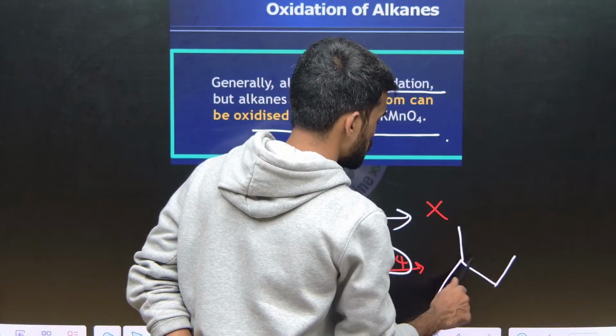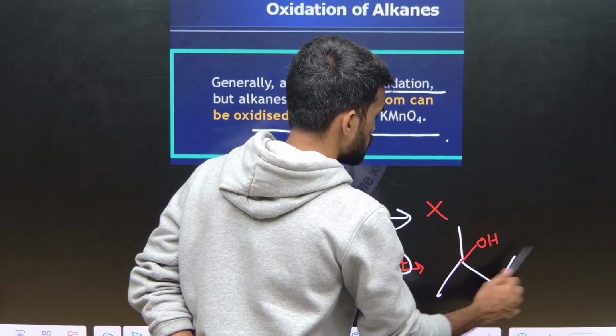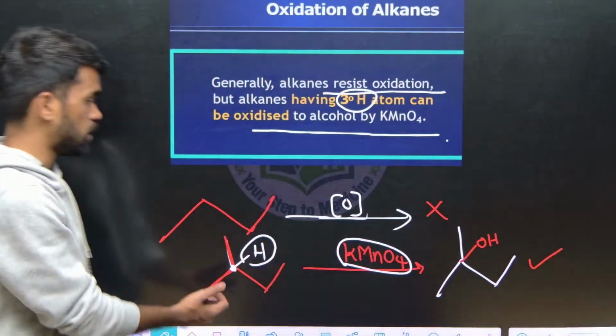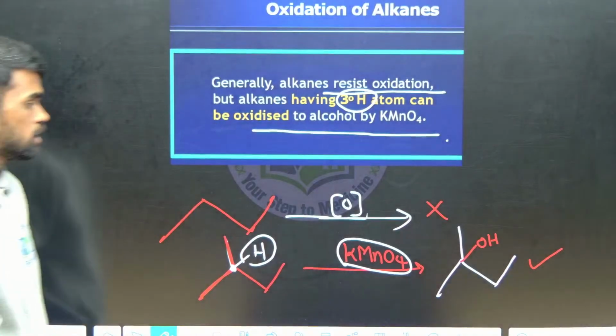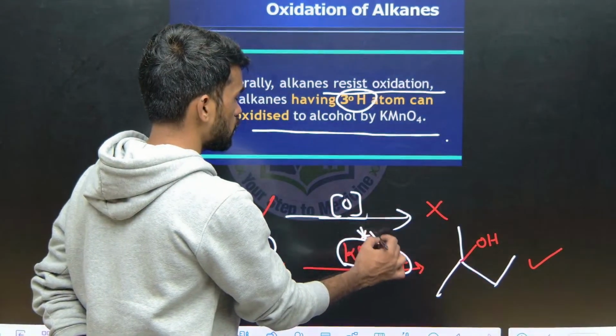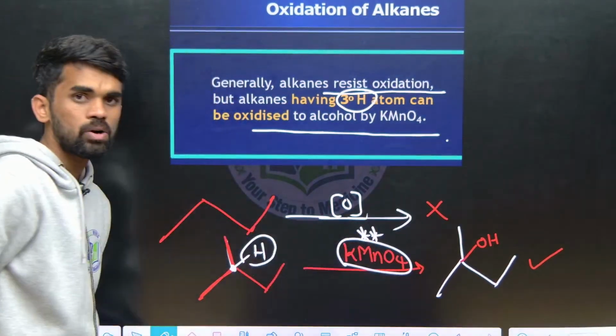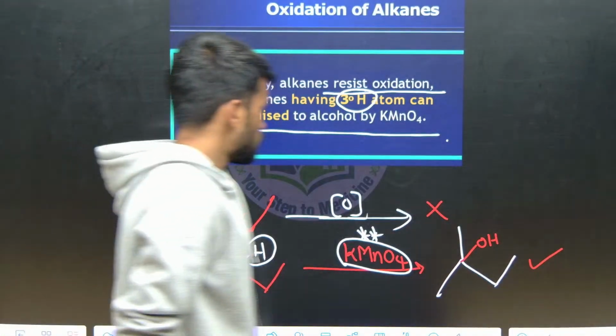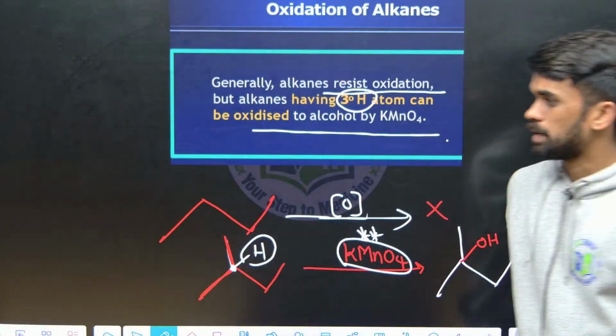So just write OH here, that's it. This is your final product from the given alkane with oxidizing agents like KMnO4. Remember this.